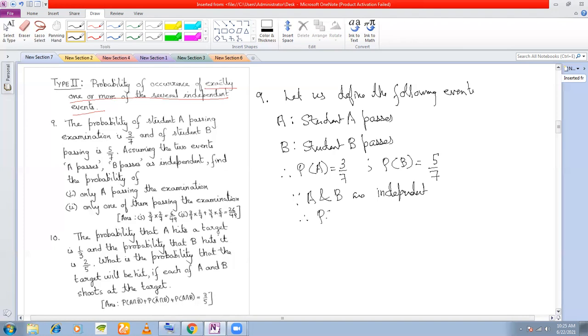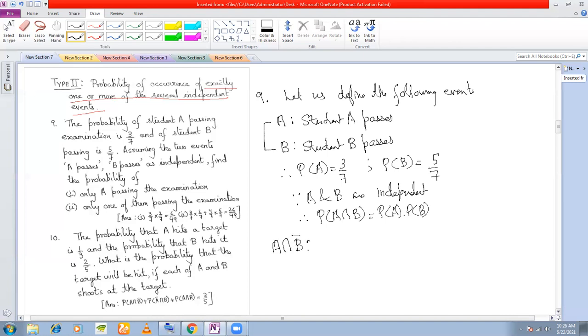therefore P(A intersection B) must be equal to P(A) into P(B), right? Also, A bar and B are independent, A and B bar are independent, A bar and B bar, all are independent. We answer the first question, that only A passes the examination. If I have defined the event A as student A passes and B as student B passes, only A passes means A passes and B does not pass.